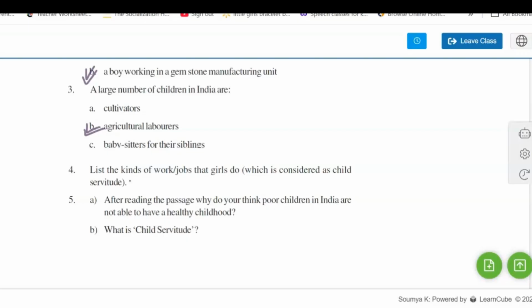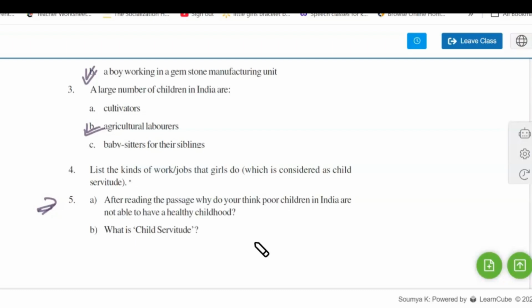Children are not having a healthy childhood because they are being forced into work instead of enjoying their childhood or pursuing education. Since they lack all this, they are not having a healthy childhood.